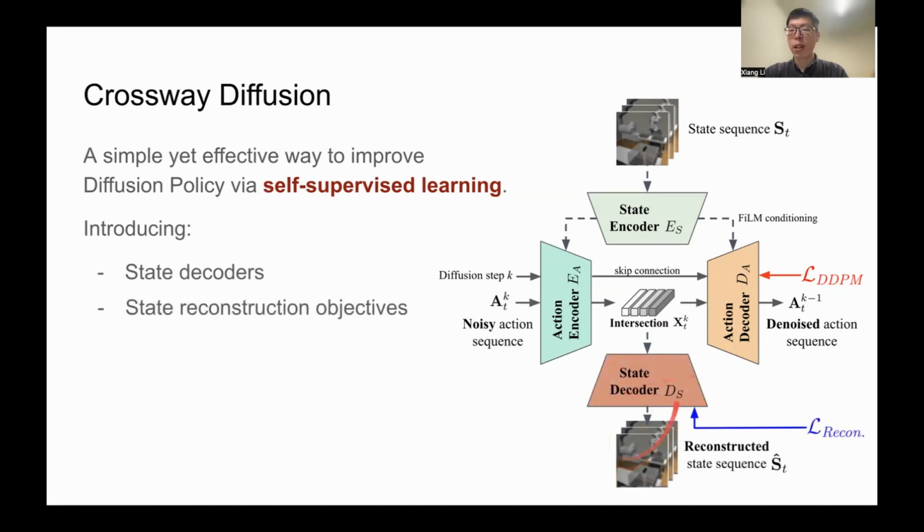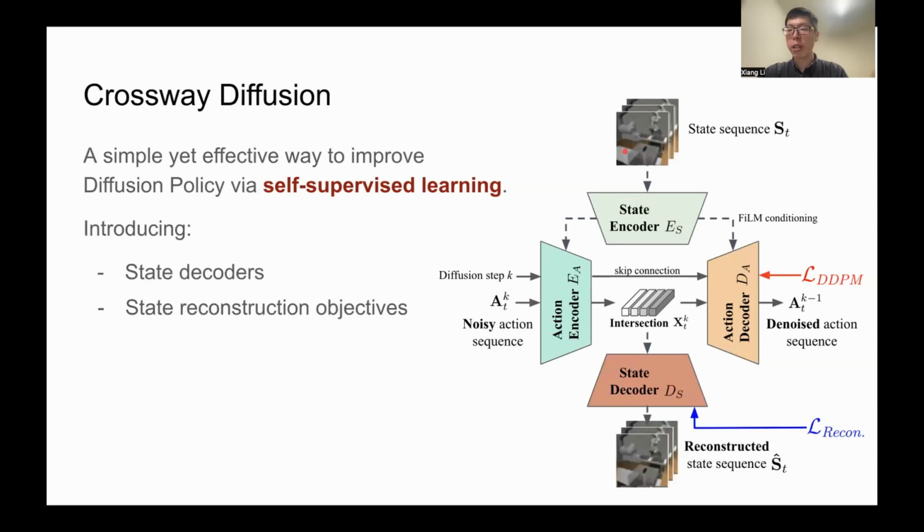The state decoder is designed to reconstruct the original input states from the intermediate representation of the denoising network during training. While in the evaluation stage, the state decoder will be discarded without introducing additional computational costs. The reconstruction objective here is a simple mean squared error between the predicted states and the input states.